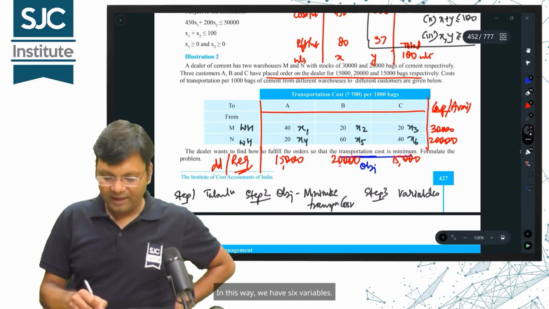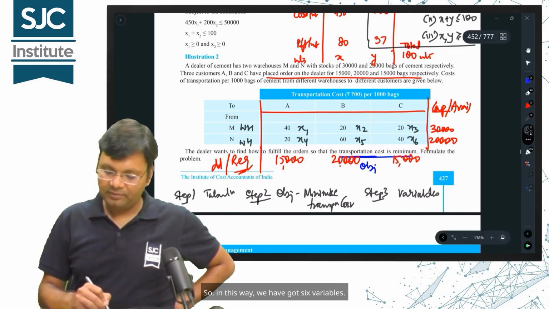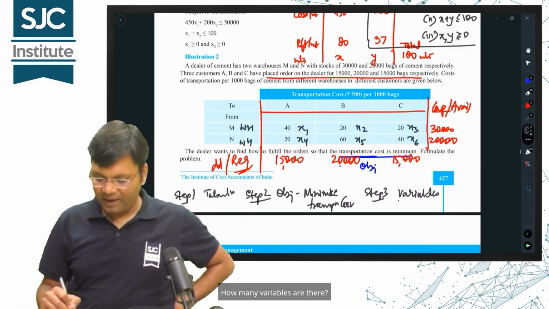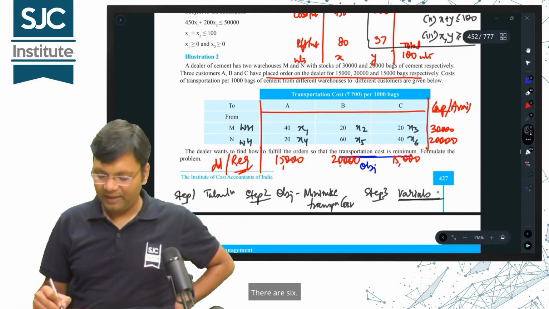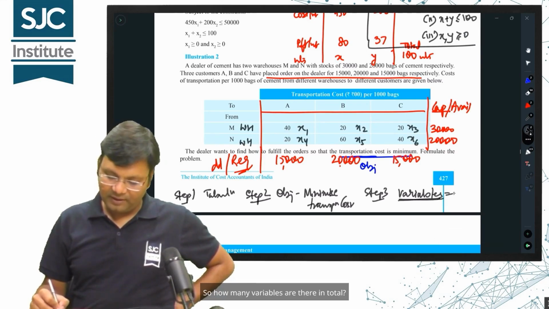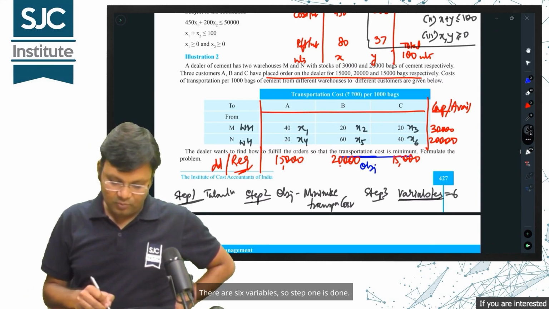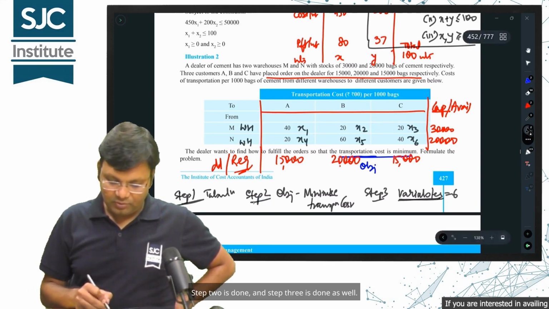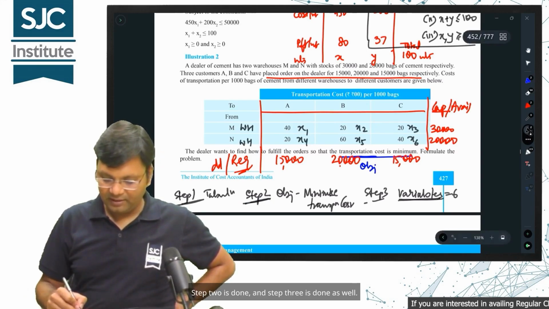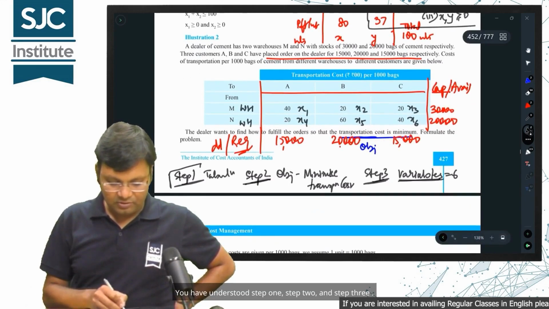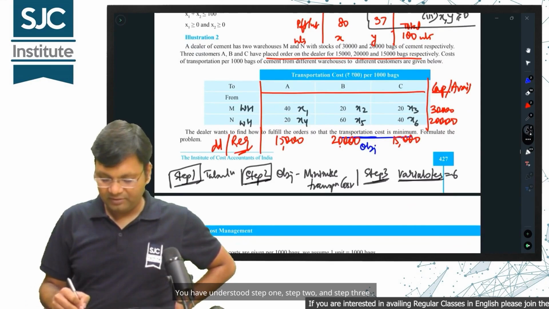In this way, we have got 6 variables. So, step 1 is done, step 2 is done, and step 3 is done as well. You have understood step 1, step 2, and step 3.